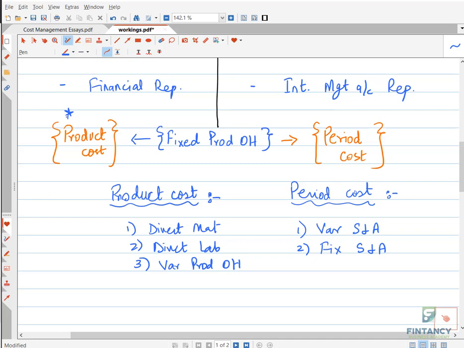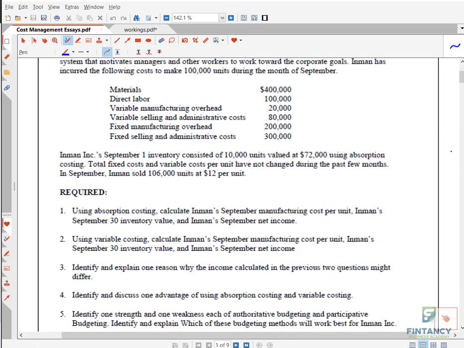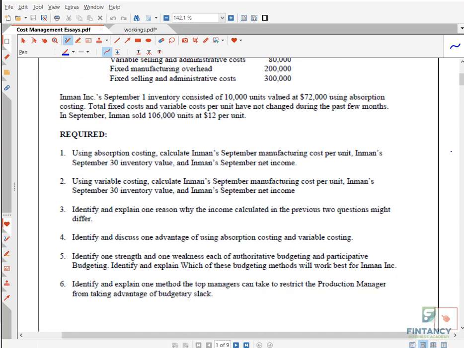So let's start the essay question. We have taken this question from your IMA study support package, question number 1.3, Inman Incorporation. Exam technique: first read the requirement. They are saying use absorption costing and calculate manufacturing cost per unit.